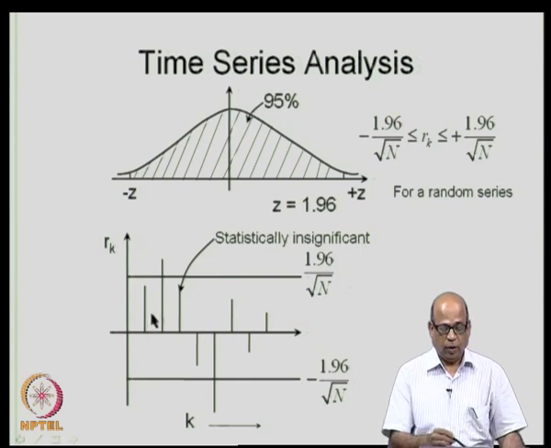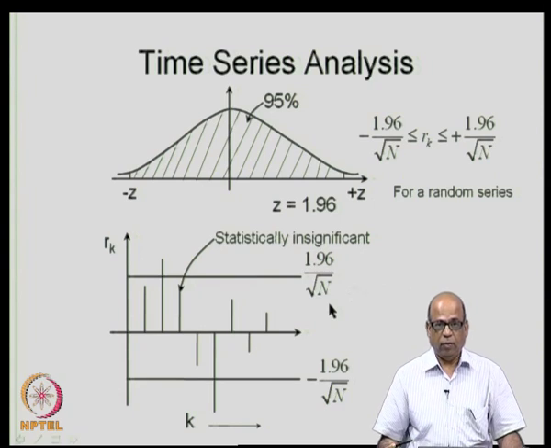Then you plot the R k values, R k versus k, which gives the correlogram, and then you draw the lines corresponding to the 95% significance level, minus 1.96 by root n and plus 1.96 by root n, where n is the number of observations. In the case that I just mentioned, you had 480 values.